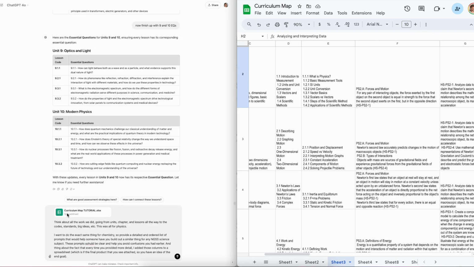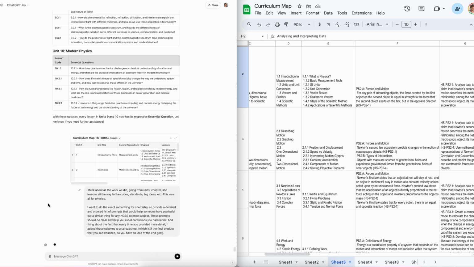Another last key trick. If you think that all the work you just did is something you're going to want to do again for a different subject or whatever, tell it to tell you what to tell it. So I'm saying, think about all the work we did. I want to do the exact same thing for chemistry. So provide a detailed and ordered list of prompts that would help someone have you help build this for a different course. And then I even said, think about the confusions you had and think about prompts that will help you avoid those confusions in the future effectively.